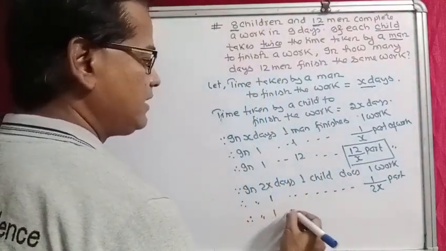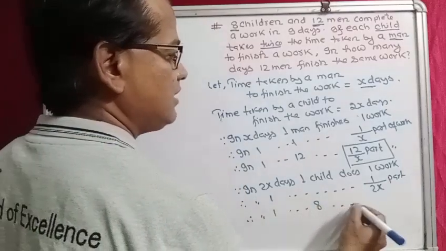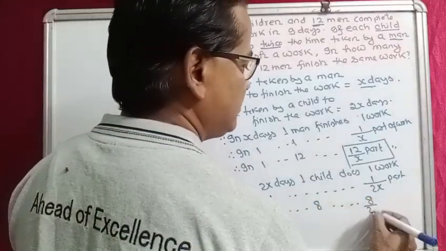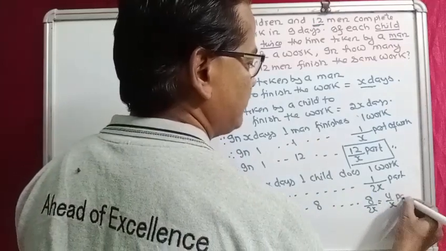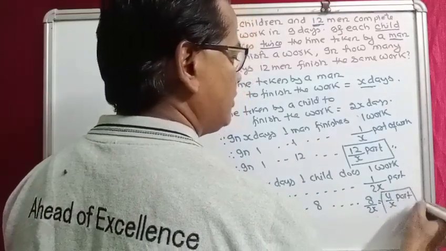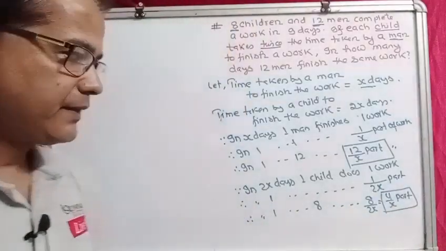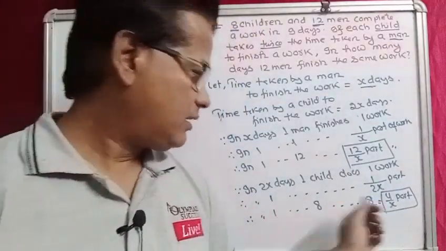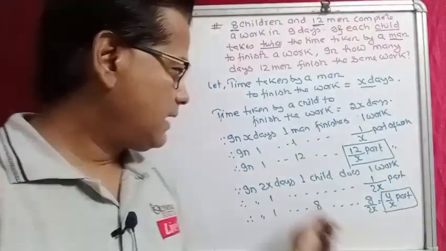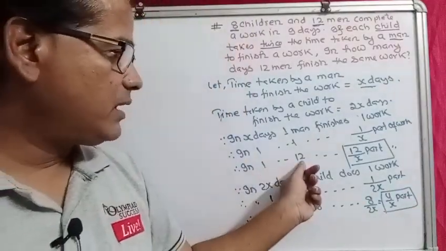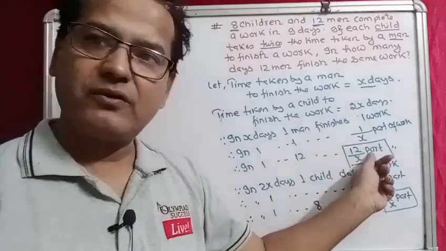Therefore, in one day, work done by 8 children would be 8 by 2x part, which is equal to 4 by x part of work. So in one day, 8 children will finish 4 by x part of the work, and in one day 12 men will finish 12 by x part of the work.